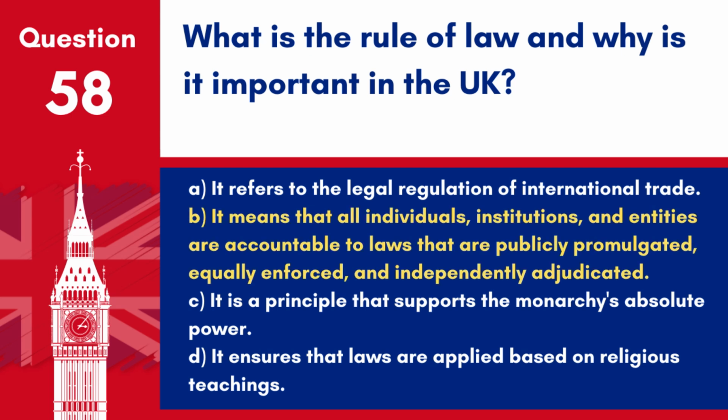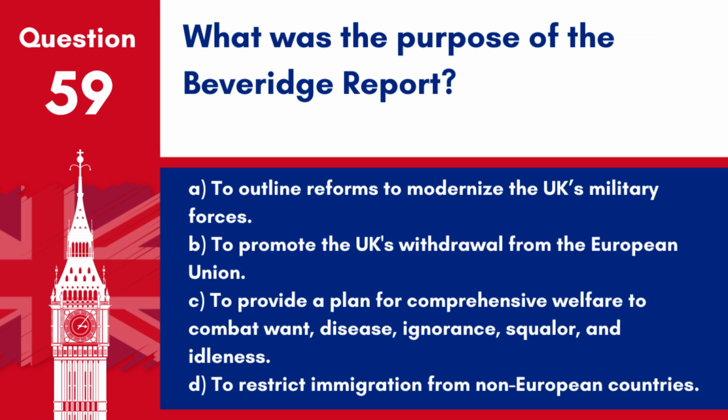Answer: B. It means that all individuals, institutions, and entities are accountable to laws that are publicly promulgated, equally enforced, and independently adjudicated. The rule of law is a fundamental principle ensuring fairness, stability, and prevention of arbitrary use of power. Question 59. What was the purpose of the Beveridge Report?